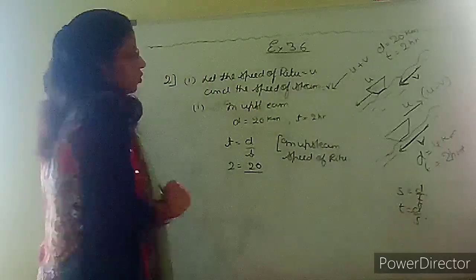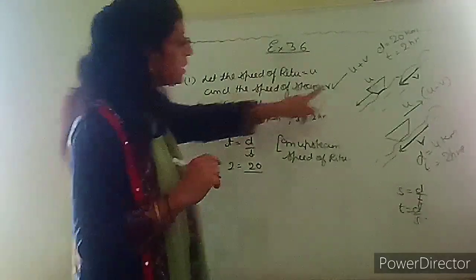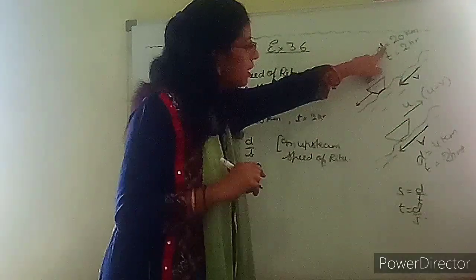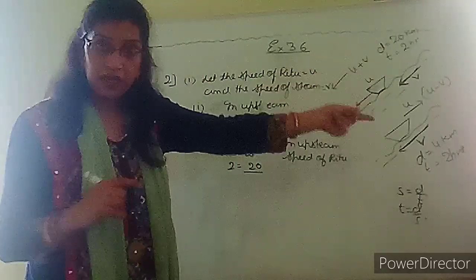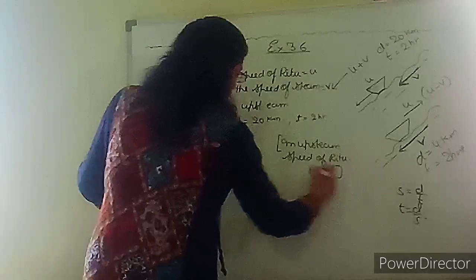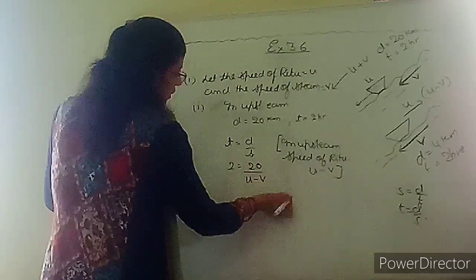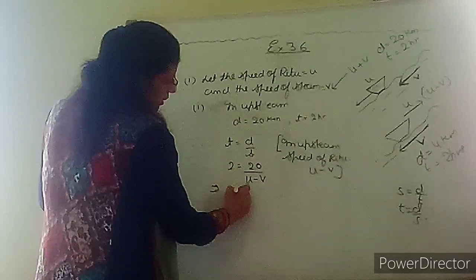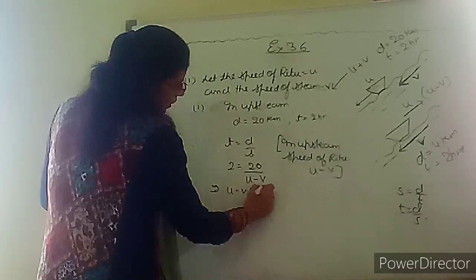Okay, so upstream में ऋतु की स्पीड कितनी है? That is u minus v. ऊपर को जाएगा तो u minus v. So I am writing u minus v. So from here I got u minus v equals to 10.